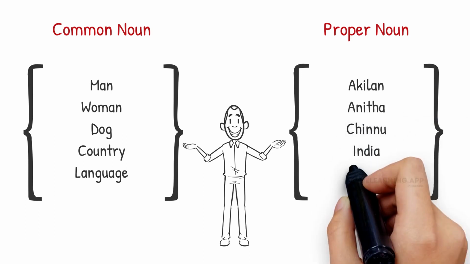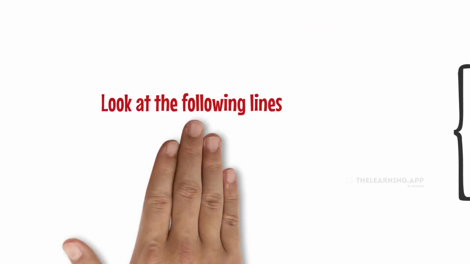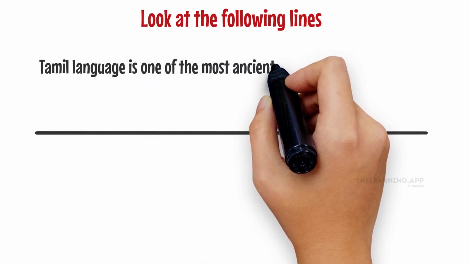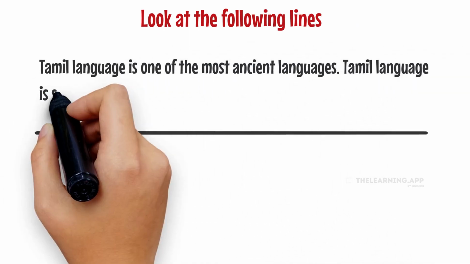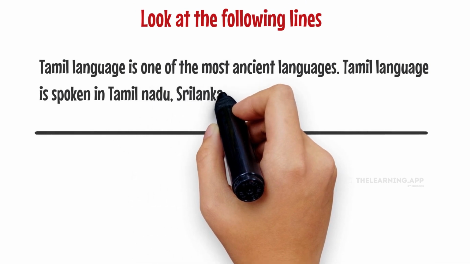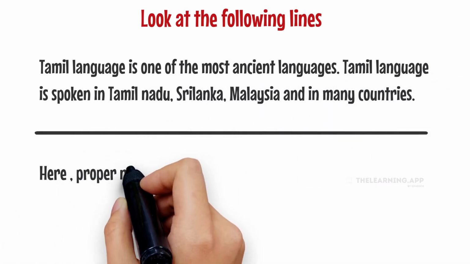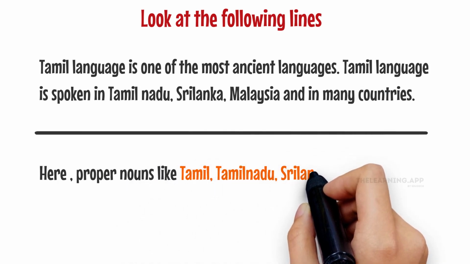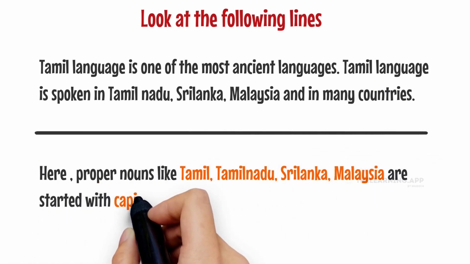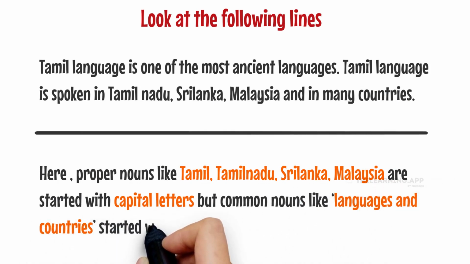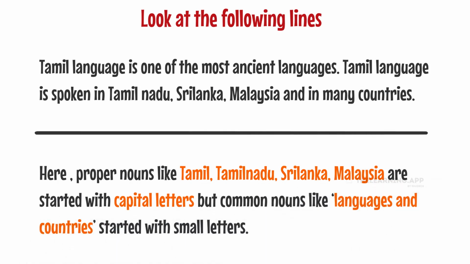Chinnu, India, Tamil. Look at the following lines. Tamil language is one of the most ancient languages. Tamil language is spoken in Tamil Nadu, Sri Lanka, Malaysia and in many countries. Here, proper nouns like Tamil, Tamil Nadu, Sri Lanka, Malaysia start with capital letters, but common nouns like languages and countries start with small letters.